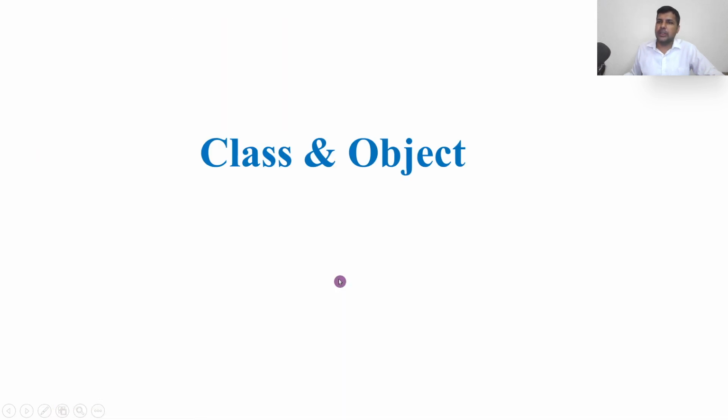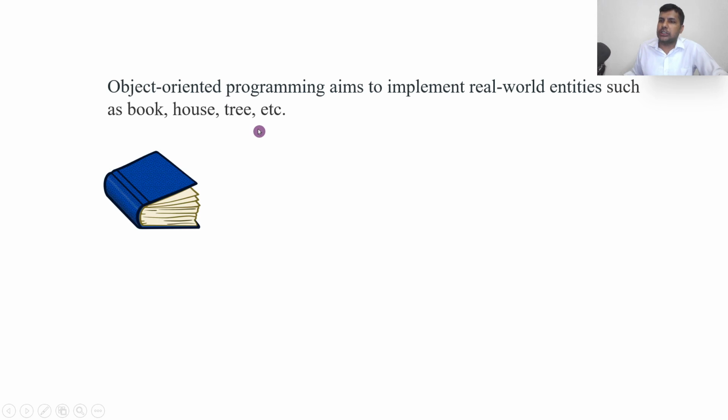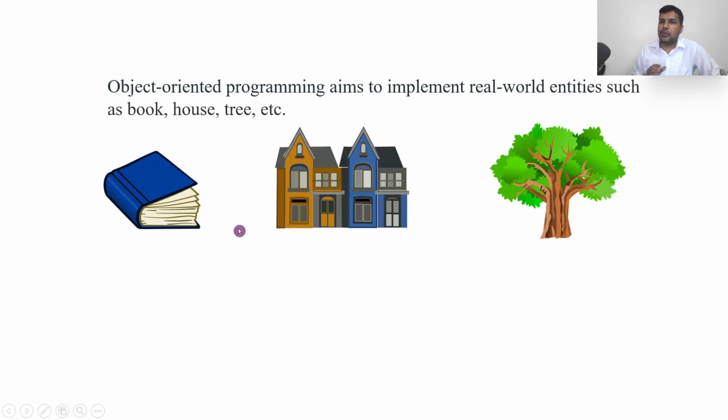Class and object. Let us see how class and object help us in forming the OOPS concept. How do classes and objects help C++ create OOPS? Object oriented programming, in short OOPS, aims to implement real world entities such as books, houses, trees. OOPS implements programming on real world entities like a car, book, house, trees.